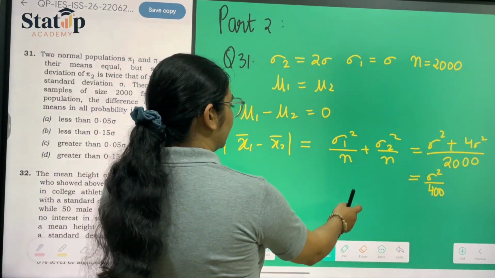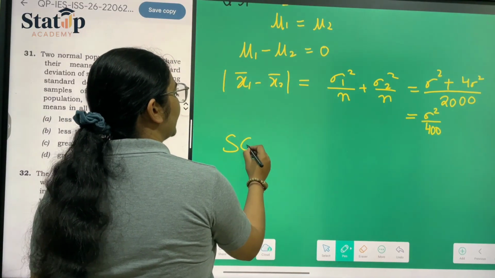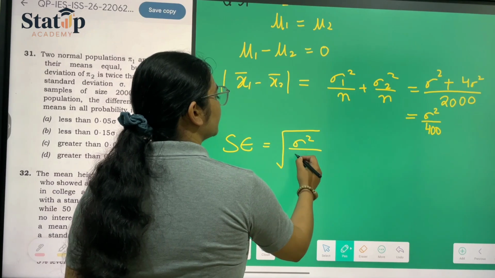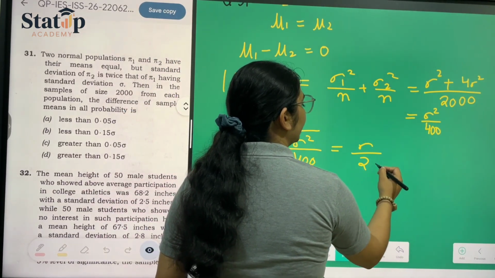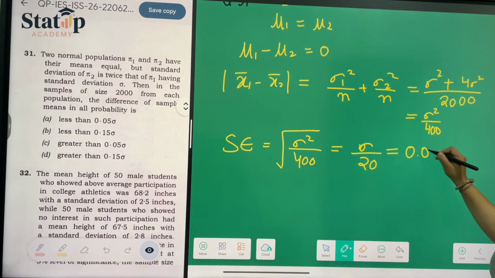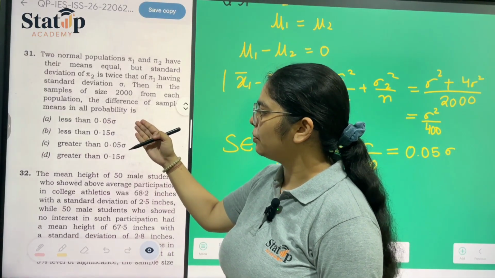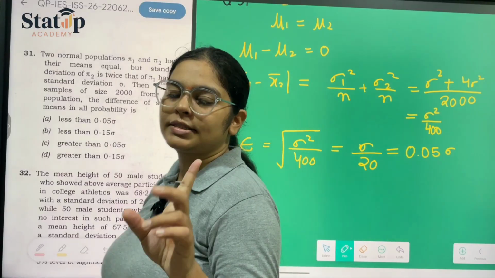Now if we have to calculate the standard error of this difference, the standard error is equal to the square root of this variance, which is the square root of sigma square by 400, which is nothing but sigma by 20. 1 upon 20 is nothing but 0.05, so it can be written as 0.05 sigma. Now it is either less than 0.05 or greater than 0.05. But one more thing is there.